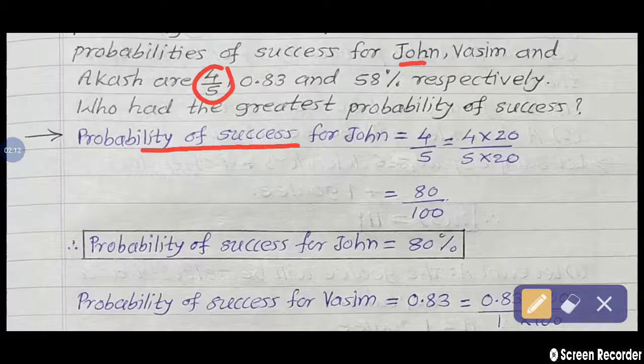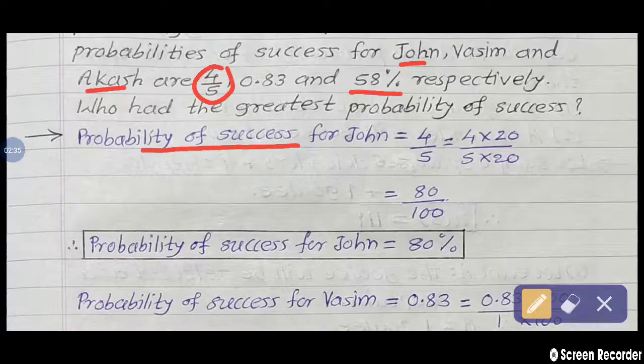So this 4 upon 5 is converted into percentage. Why? Because for the third person Akash, his probability of success is given in percentage. So this 4 upon 5 fraction we convert into percentage.